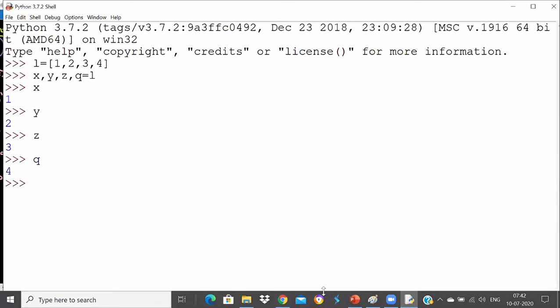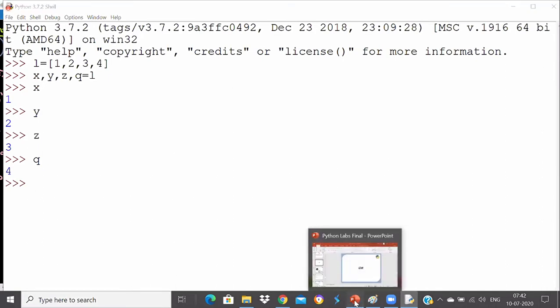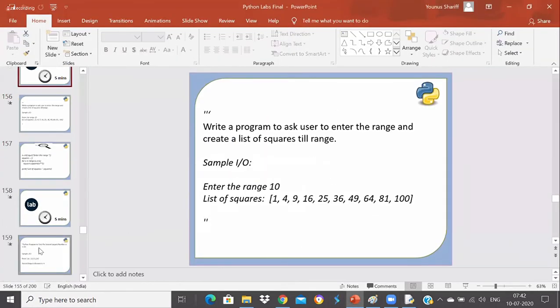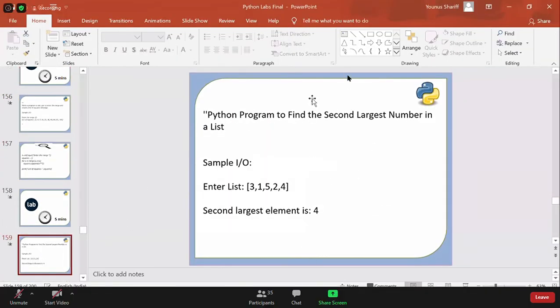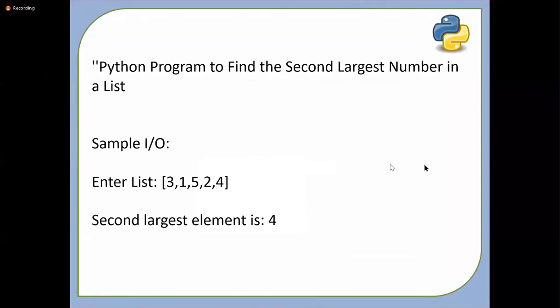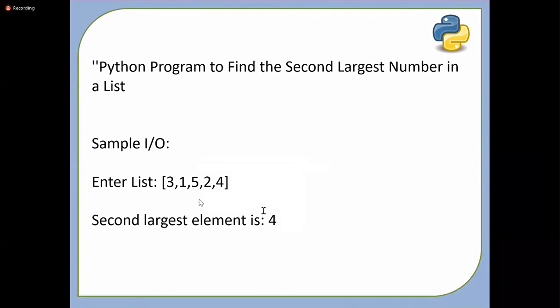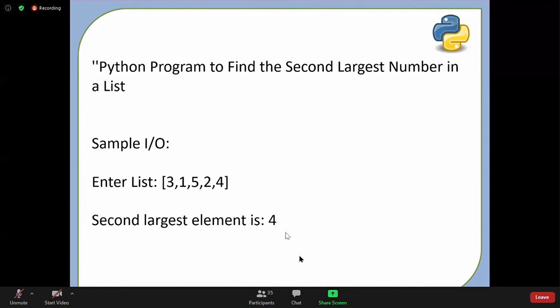Guys, I'll just get back in 1 minute. Would you like to do some exercises? Let me check if we have exercises here. Meantime, a small exercise on list. Write a program to find the second largest number in a list. Try to do it. Whatever knowledge you have, based on that you can do it, but some information is required. I'll give you, just a minute.